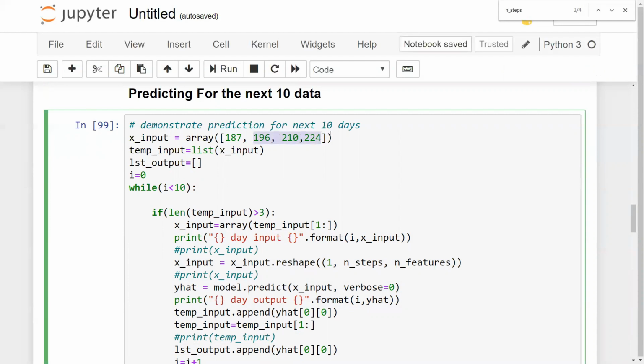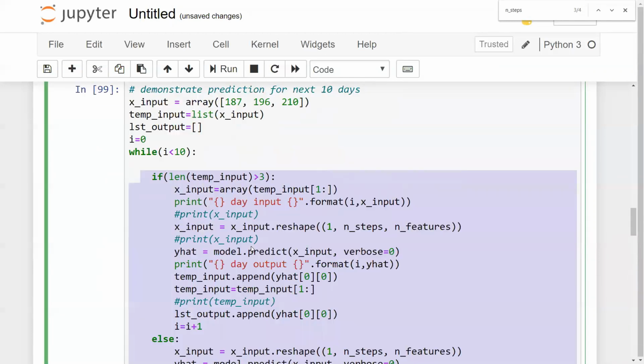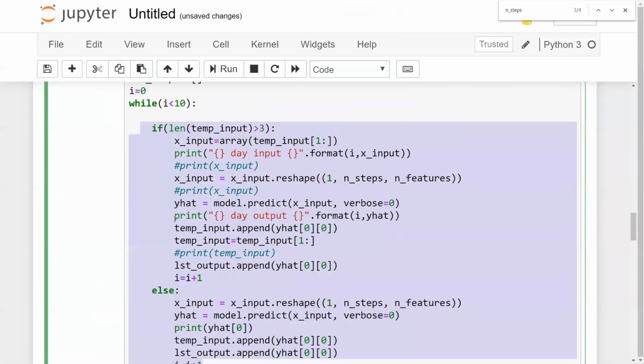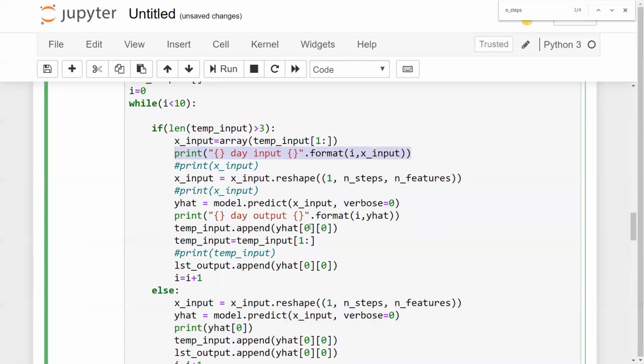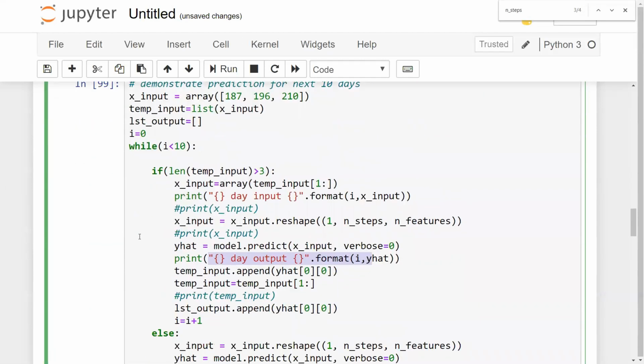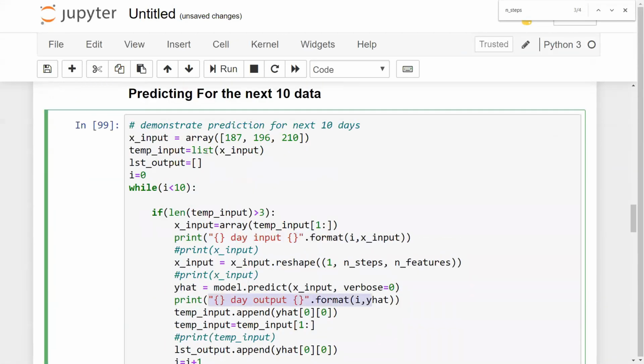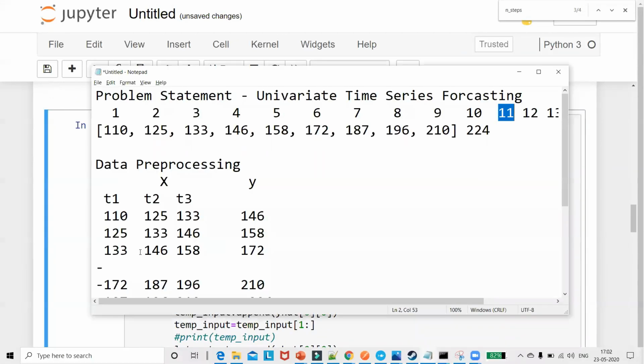So similarly, we'll be going on. I would suggest just go through this logic. I have written this particular logic to get the output. You will also be able to see that I'm printing the values over here, like what is the first day input, what is the second day output, what is the first day output, and so on, right? So I'm printing this. I would suggest, guys, this is a very interesting logic that I have written. Just go through this and you'll be able to understand. But understand the logic is something like this.